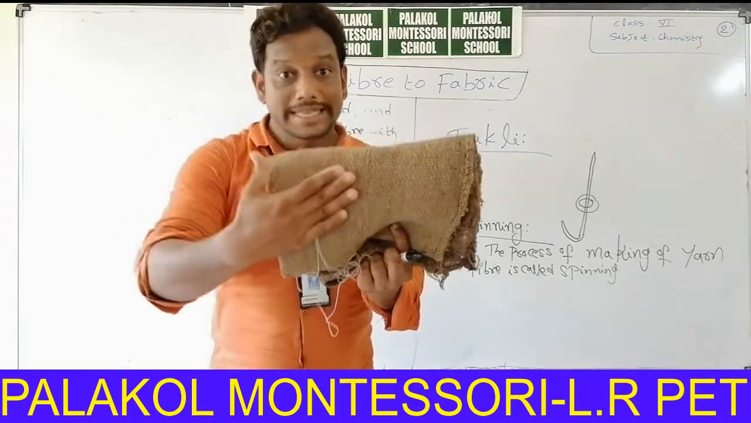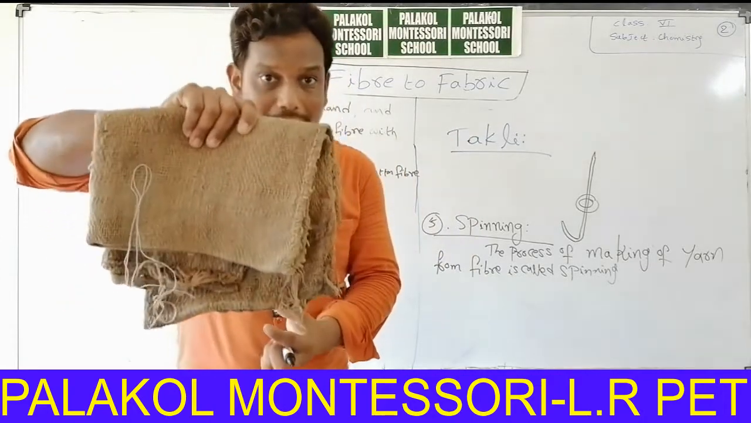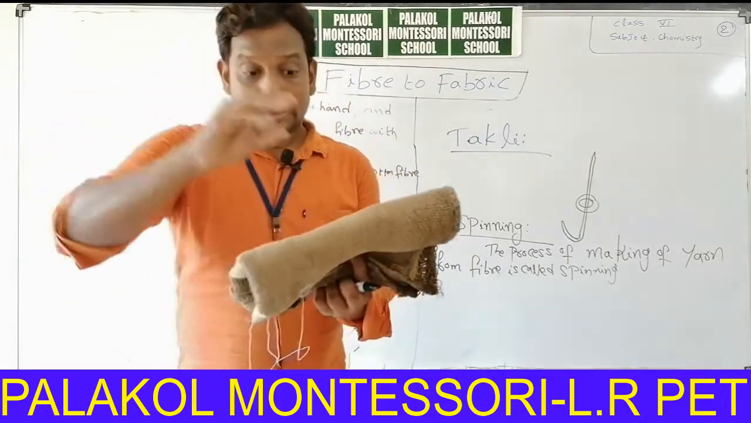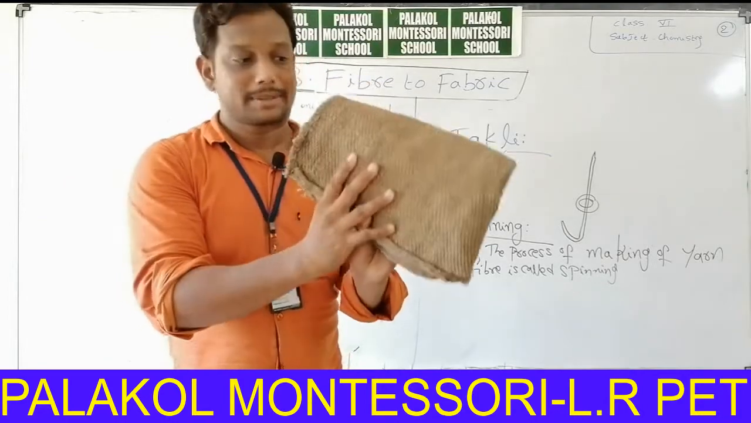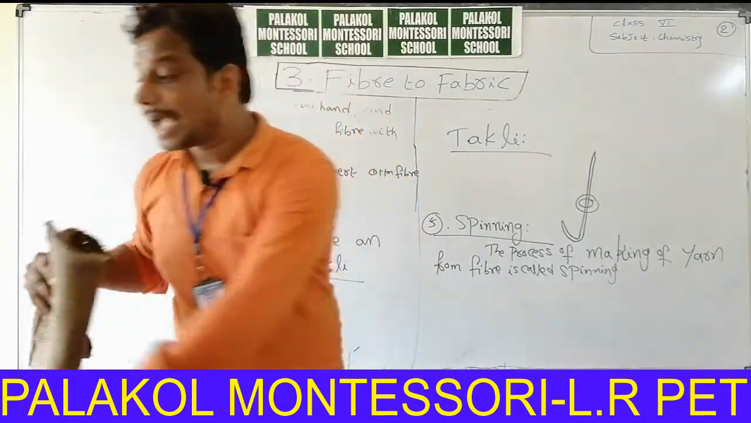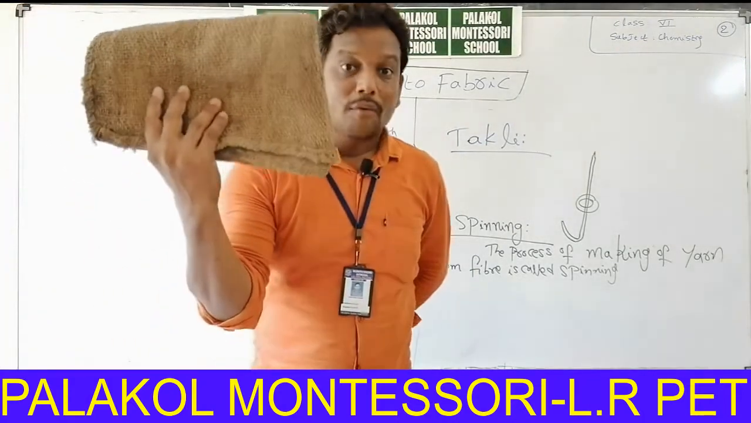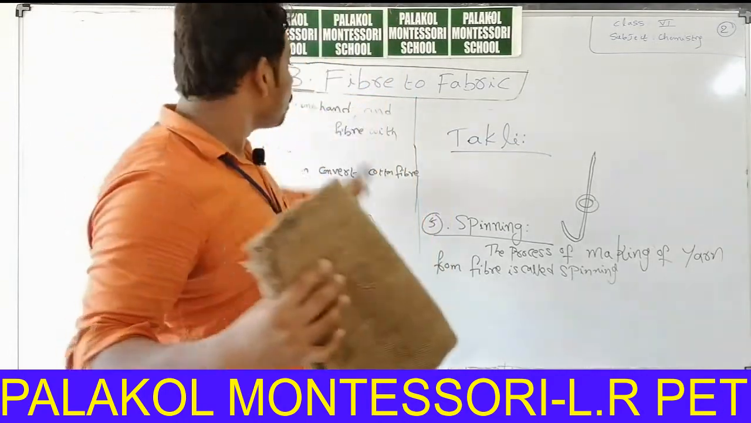Paddy or chilli or other commercial products are packed in this type of gunny bags. That means these bags are useful to carry heavier materials, heavier substances. This is the gunny bag. This is the example for gunny bag. This gunny bag is made from which type of fabric? This gunny bag is made from jute fabric.